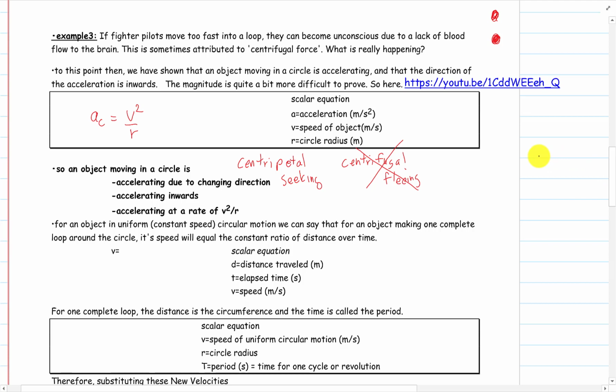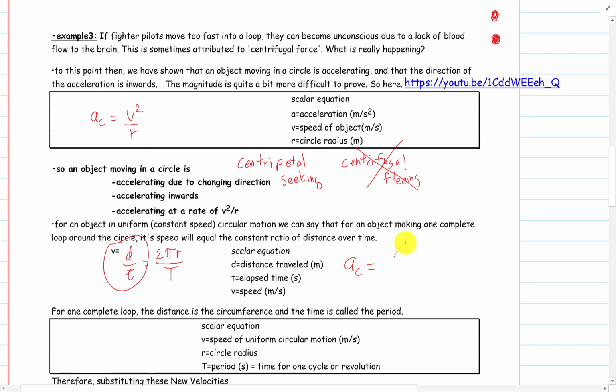Okay. And so there's our acceleration. You can watch it proved up there. And we have our v. Now, v is just distance over time. And if we're going around a circle once, that is 2 pi r. That's the radius, the circumference around the circle. Okay? And the time to go around the circle, we call it the period, how long it takes to go around once. So if we take this formula, v, and plug it into this formula, we can get